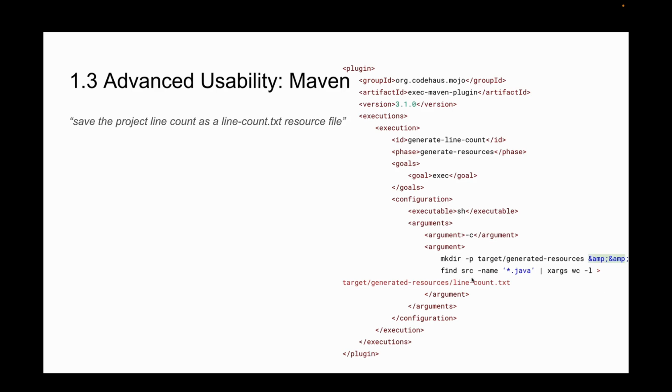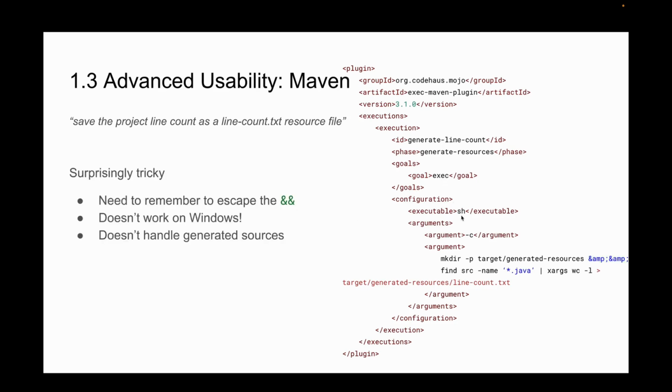For example, we forgot to escape our ampersands in the bash snippet, because this is not just bash, it's bash in XML. There's another greater-than sign here we need to escape. This doesn't work on Windows because it relies on sh. So there are so many issues here that even though it's such a trivial requirement in the world's most popular Java build tool, it's so easy to get wrong. And that's why build tools have a reputation for being extremely error prone. People say, don't customize a build tool if you can get away with not doing so.